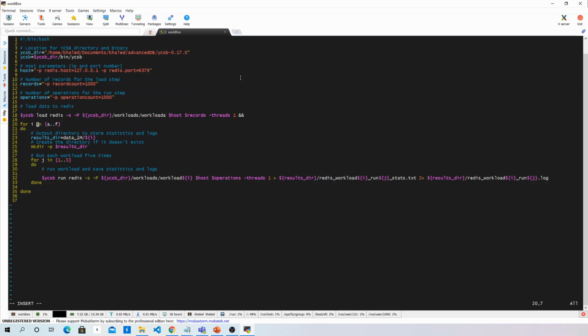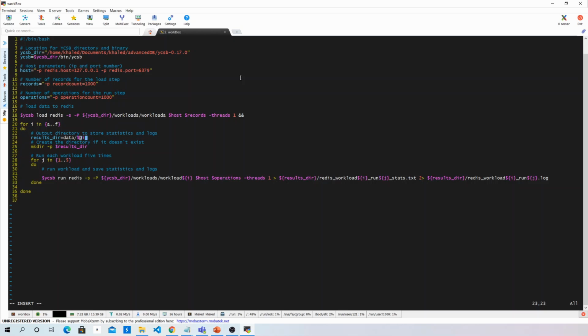And for each of the workloads, we have workloads A through F. We go over each one, and we create the directory for results in case it's not there. Since this is not 1 million anymore, let's delete the data, and then the name of the workload.